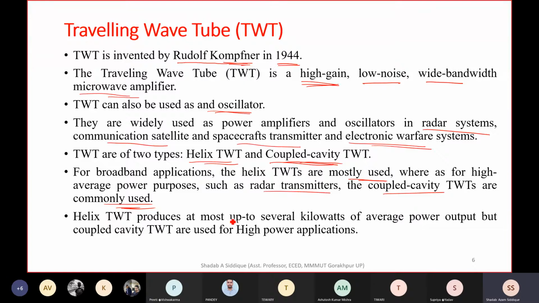Now, the helix TWT produces power at most up to several kilowatts. Let's say it provides 10 kilowatts of average power. But coupled cavity TWTs are also used for high power applications, so they can be used for even higher power. If you want a power greater than 10 kilowatts, we can use the coupled cavity TWT.